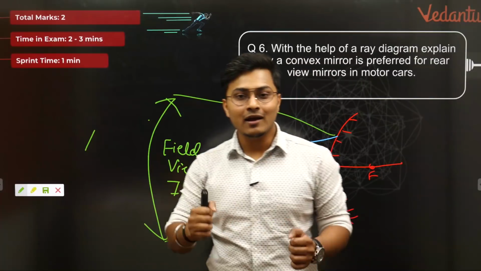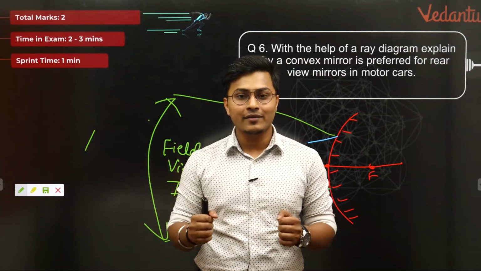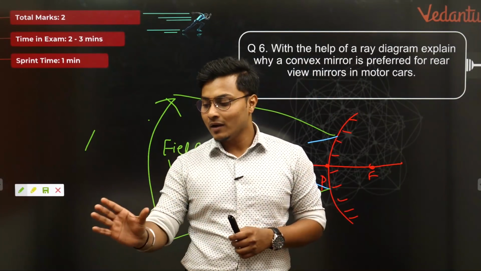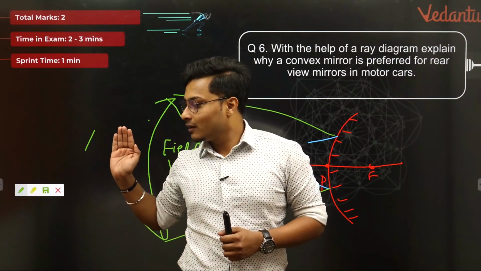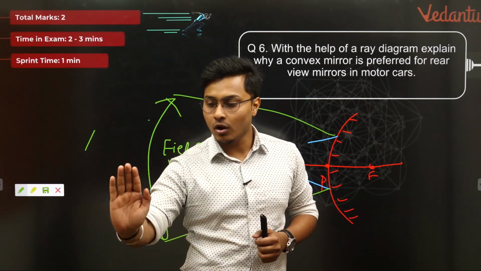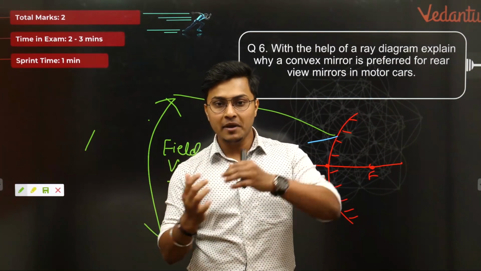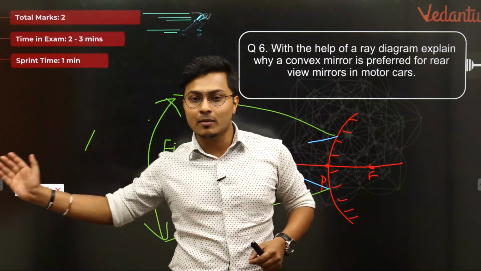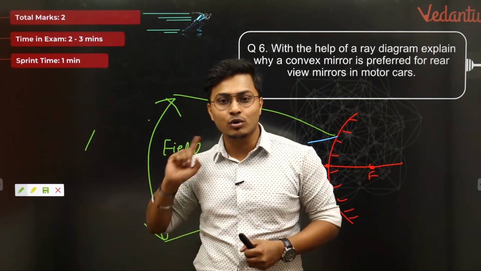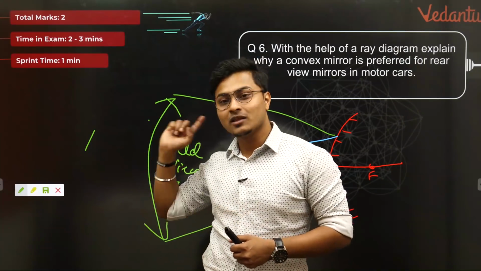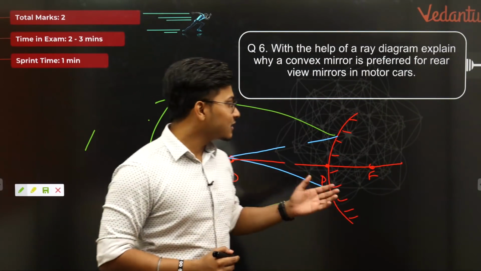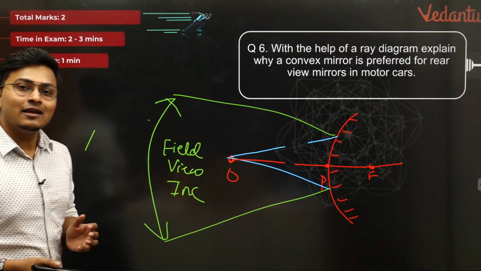So when you're driving a car, sitting properly, and you have the rear view mirror here, the object's image falls on the mirror and it reflects. When you see it, you see a bigger field of vision. You have a very huge amount of area on this side also. Meaning with one mirror you can see the whole road behind, even 1 kilometre behind, correct. And this is how you draw it by diagram. There is nothing else here.